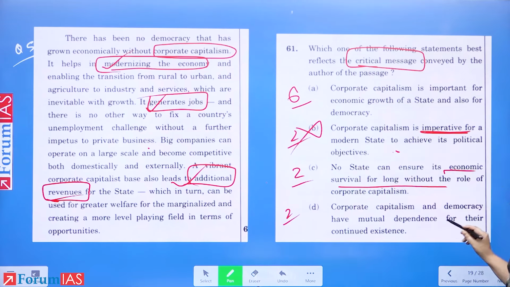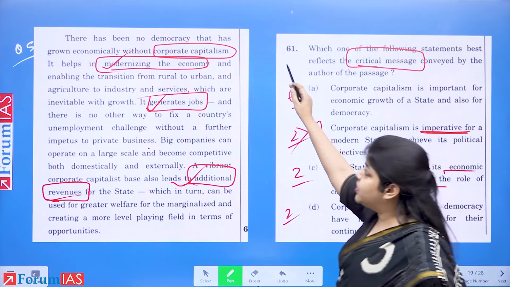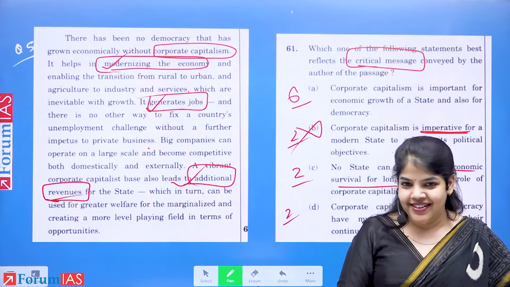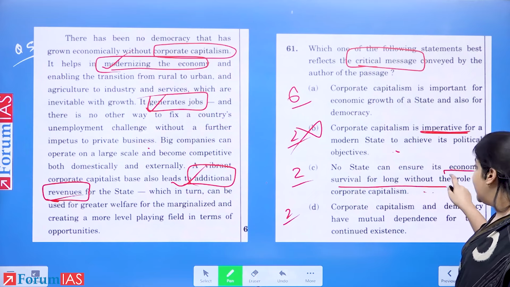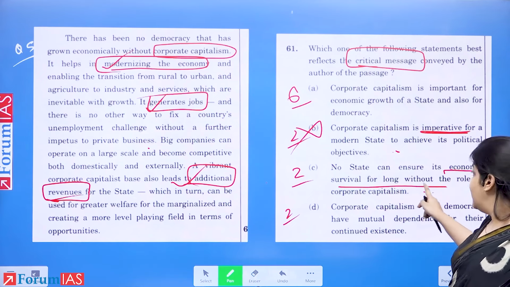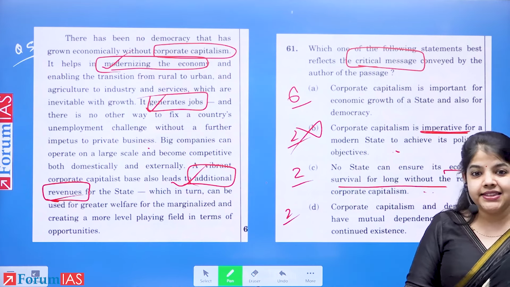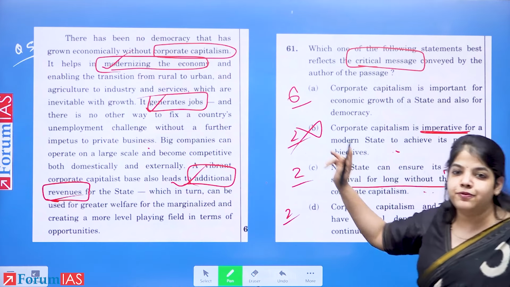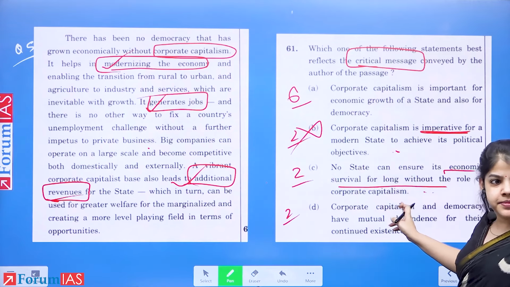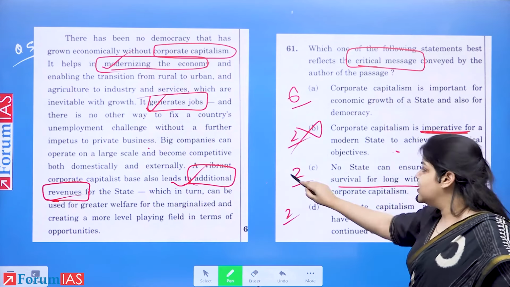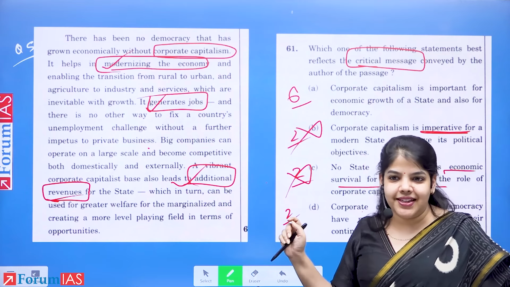Let's read statement C. No state can ensure its economic survival without the role of corporate capitalism. What the passage said was that it has grown economically, but it does not say that you will die. Yes, this is an extreme statement. It does not say that the states will not survive. It just says that it is helpful for states. So again it becomes an extreme statement. I hope everyone's understanding. So C is also wrong, because the passage is not saying that.